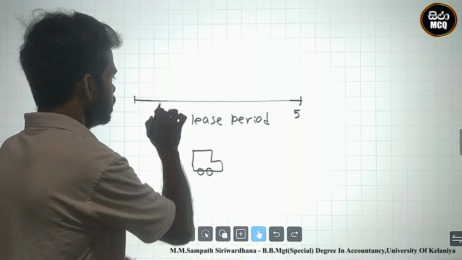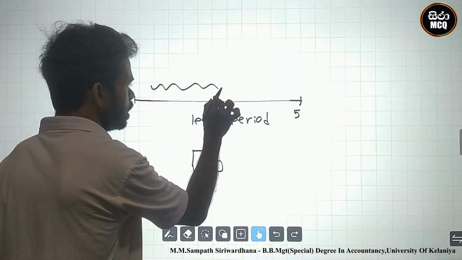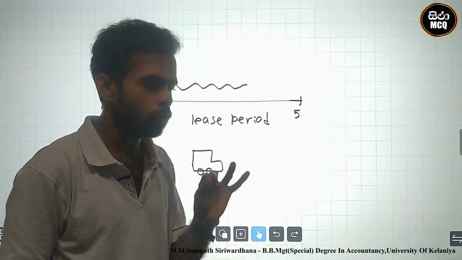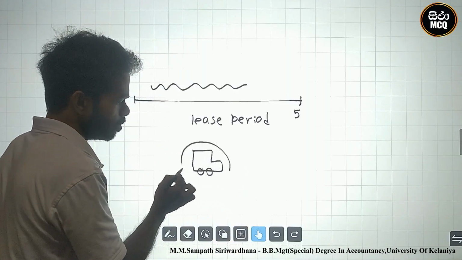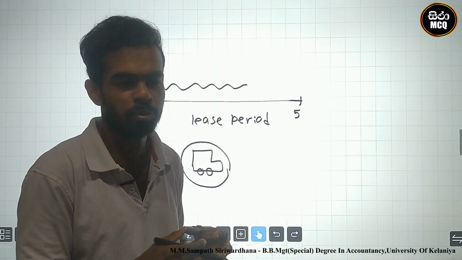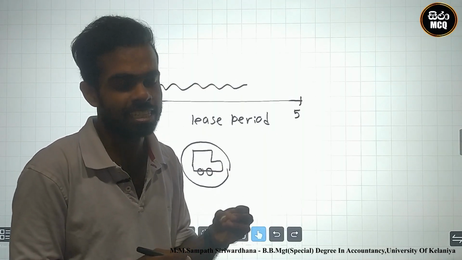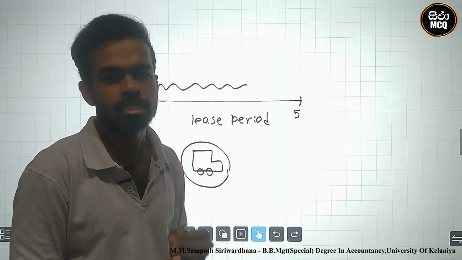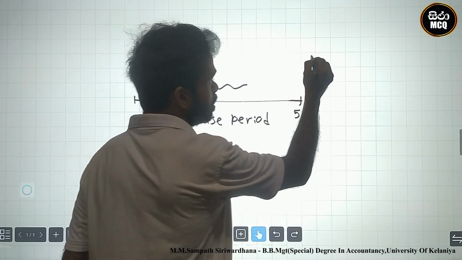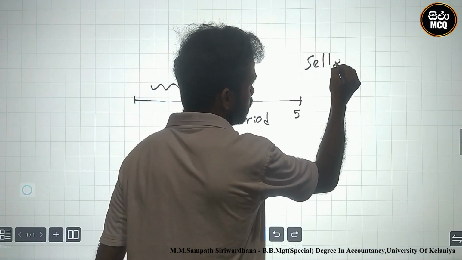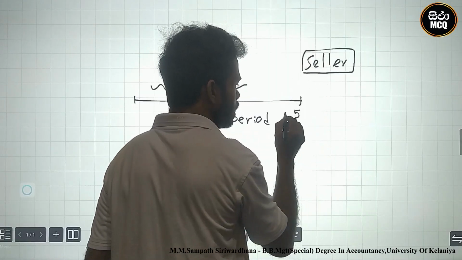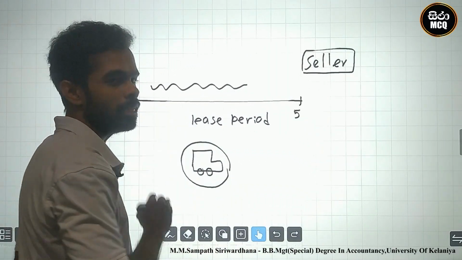During this lease period, we don't have legal authority over this motor vehicle. Why? We obtain this right of use asset, the motor vehicle, on lease. Lease means credit purchasing. The seller, the lessor, holds the legal authority within the lease period.